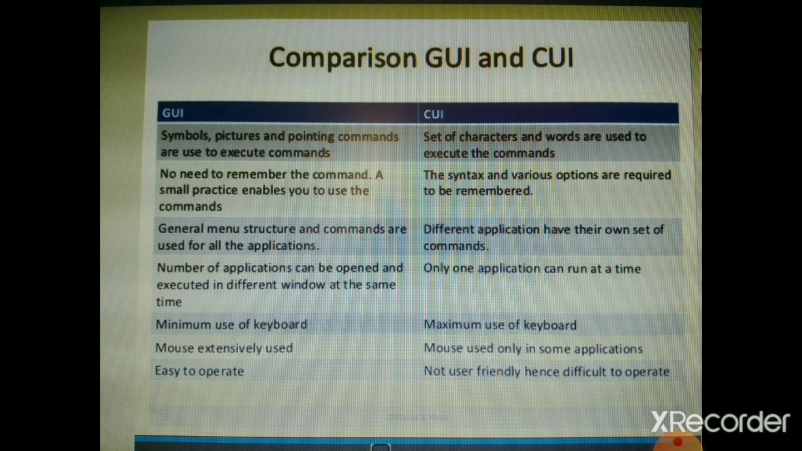In GUI, minimum use of keyboard is there. In CUI, maximum use of keyboard. In GUI, mouse is extensively used for pointing on icons, etc. In CUI, mouse is used only in some applications. In GUI, it is very easy to operate, whereas CUI is not user friendly, hence difficult to operate.